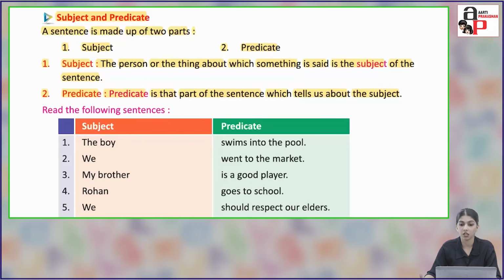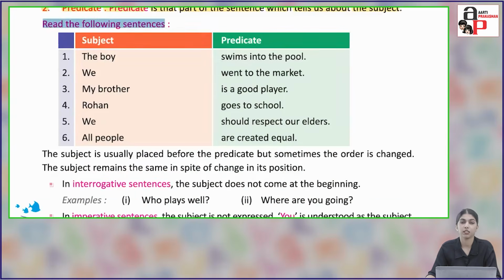The subject is the part of the sentence about whom or about which we are talking, and the predicate is that part which tells what is actually happening about the subject. Read the following sentences.